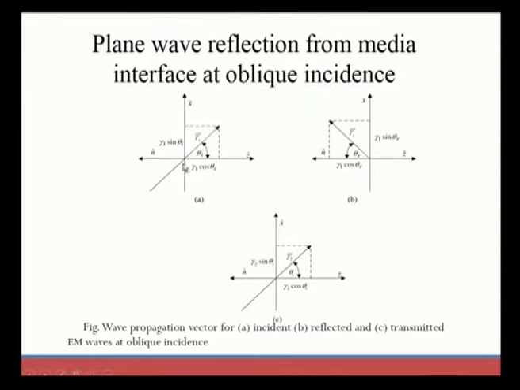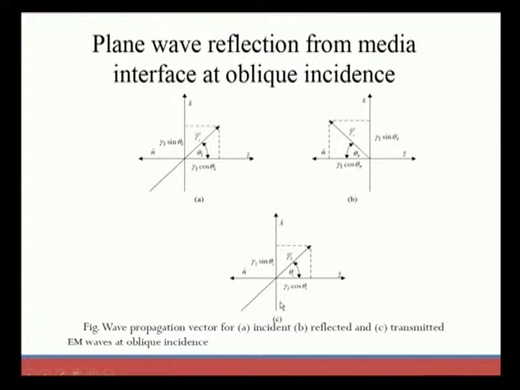cos theta 1 is the magnitude along the x axis, and we know that whatever components lie in the transverse electric field will be y components. This is incident at an angle of theta I, where theta I is the angle of incidence of the electric field, and gamma I represents the magnitude of this. For the reflected wave, the propagation vector has an angle of reflection theta r, and gamma r represents the magnitude of the complex propagation constant.